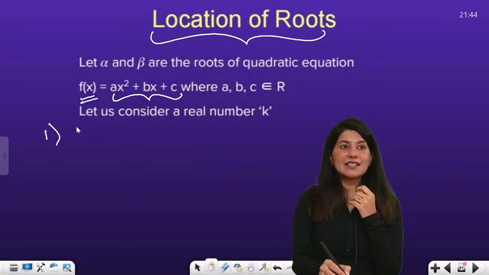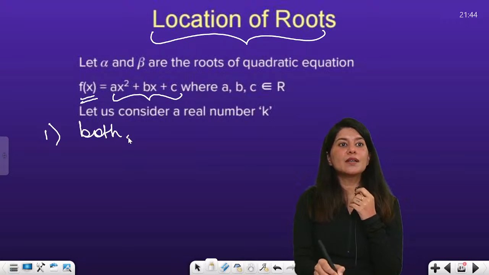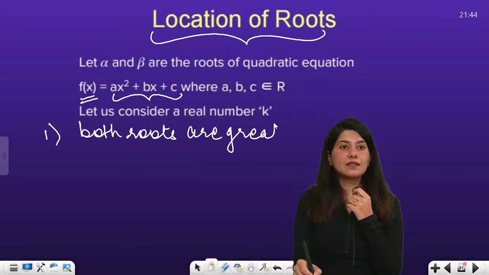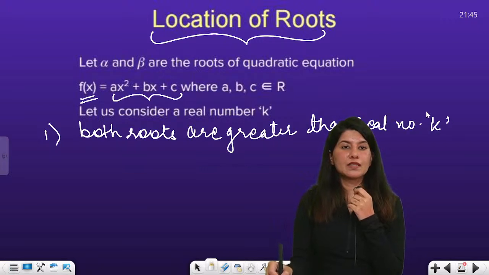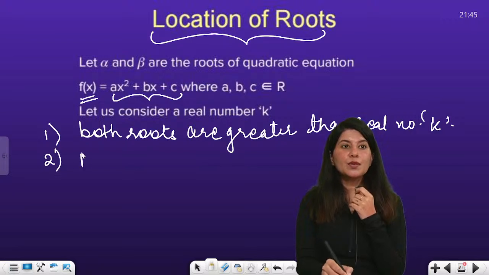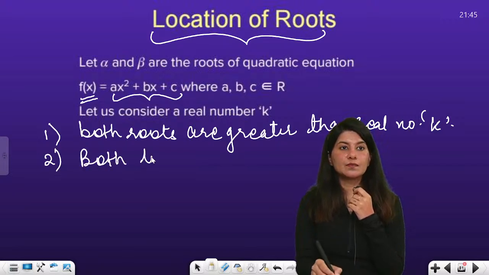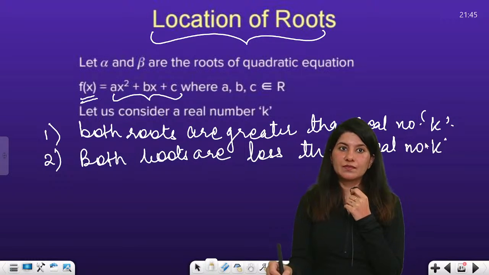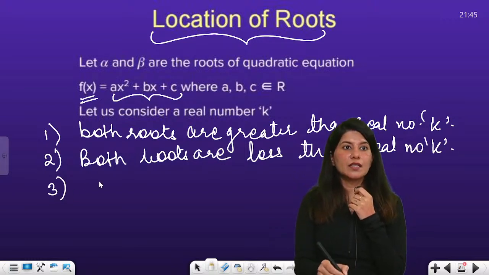The first case is that both the roots are greater than real number k. And what they can do is both the roots are less than real number k. Third,